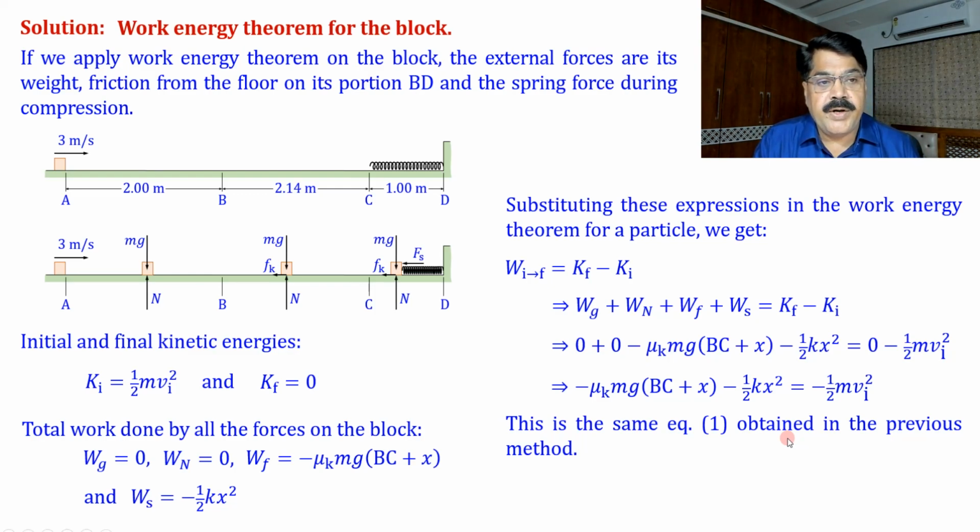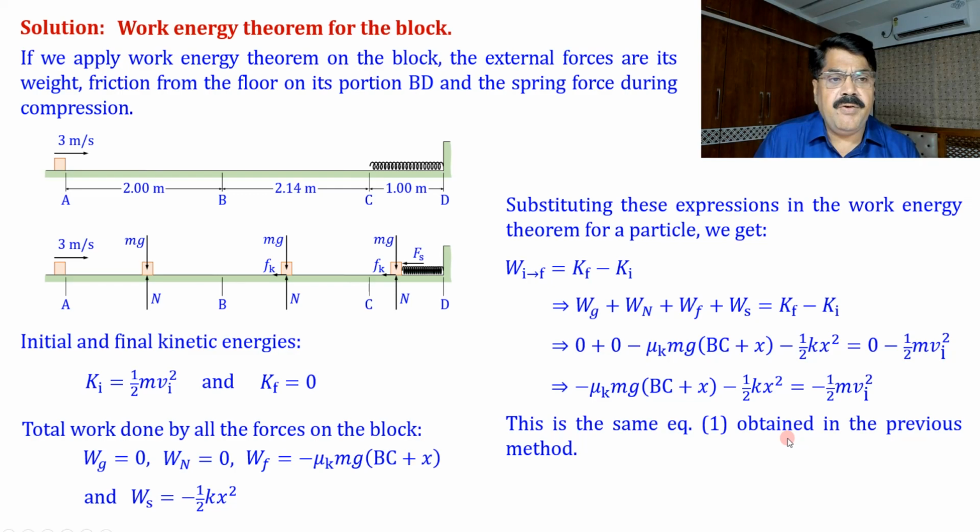Now there is no need to solve further, because if we solve this problem just to find the answer, we would have to repeat the calculations. Now I'm again explaining that we can use a mixture of energy conservation, that is the general form of the work energy theorem, and the work energy theorem on a single particle.